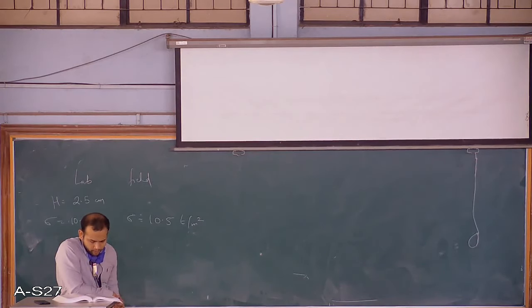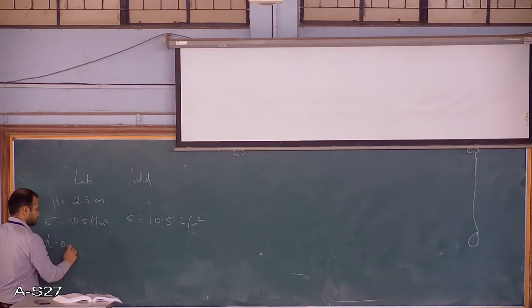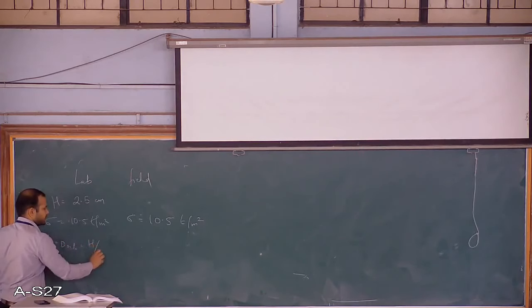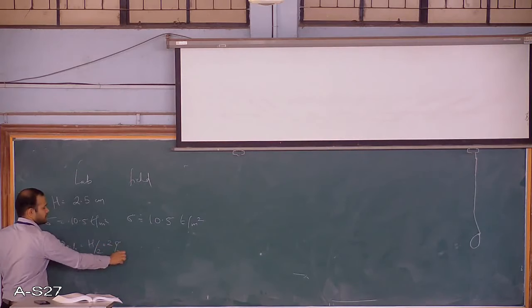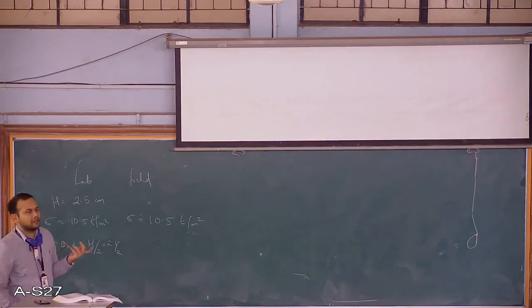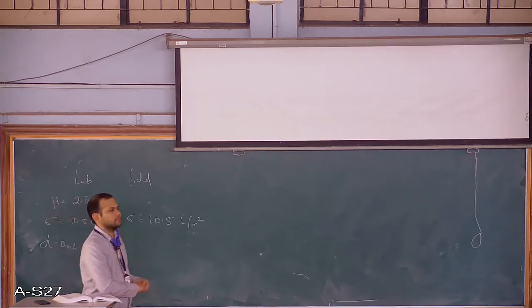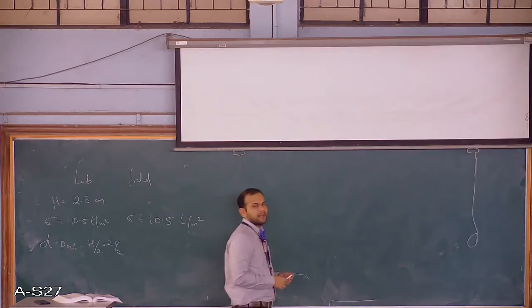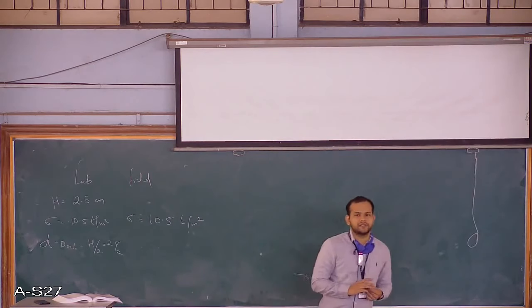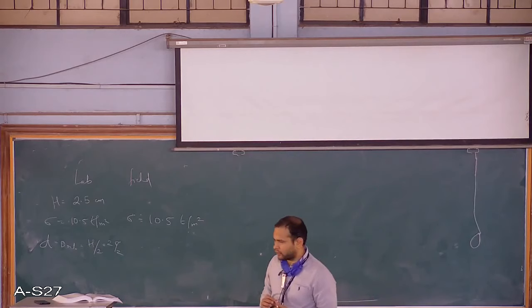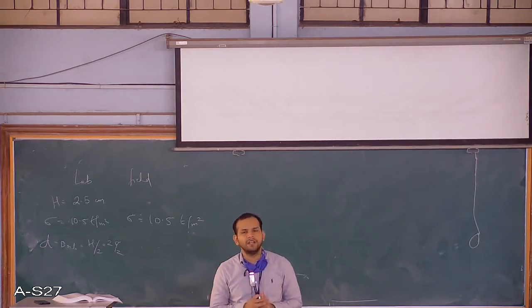Whenever, in the lab, the drainage condition is always double. Its value is H by 2, so 2.5 by 2. If you have read enough about the consolidation test, there are two types of drainage conditions. 99% or even 100% of lab tests go for double drainage, because if you go for single drainage in the lab, it would take months to do one test.